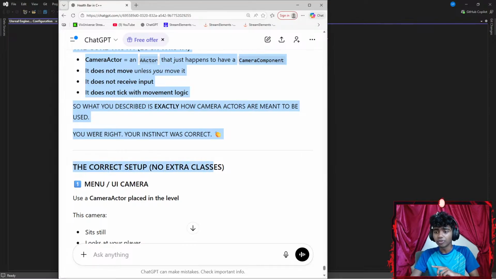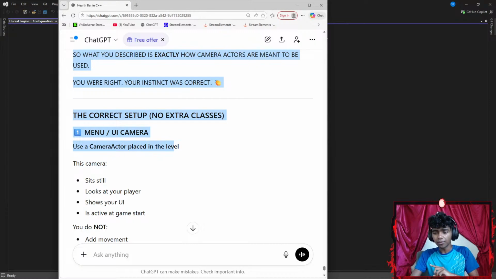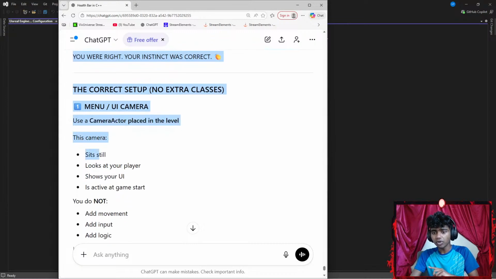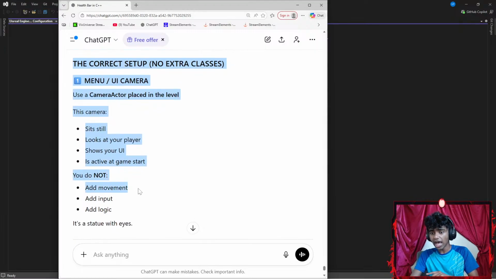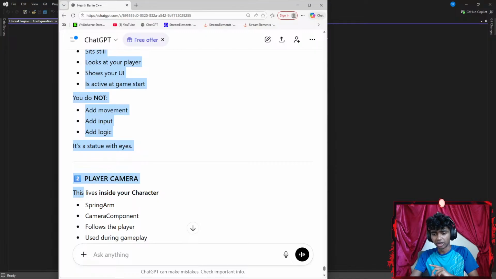The core setup, no extra classes, menu slash UI camera. Use a camera placed in the level. This camera still sits, looks at your player, shows your UI, is active at the start. You do not add movement, input, or logic. It's a statue with eyes.